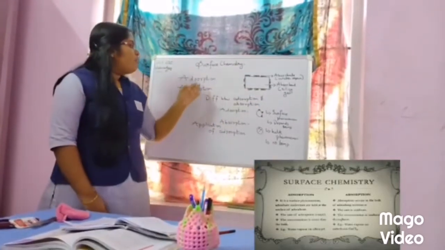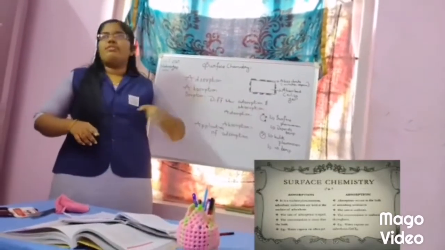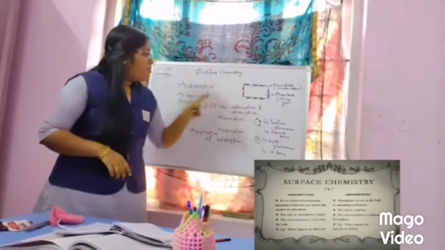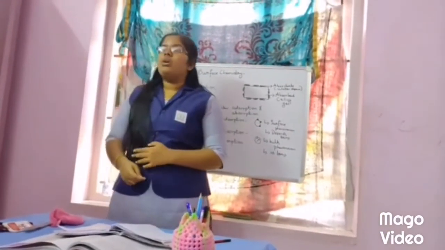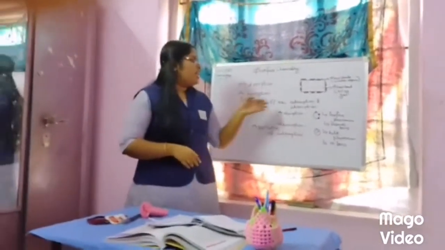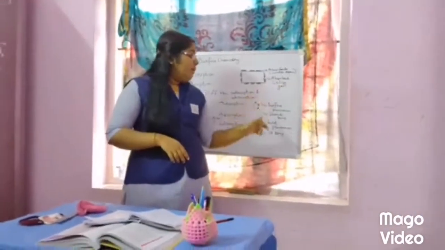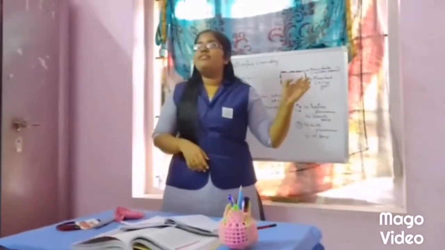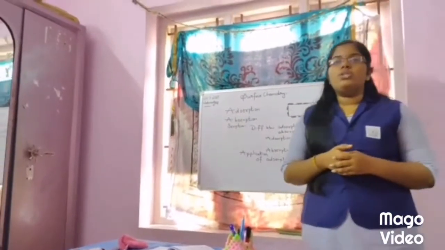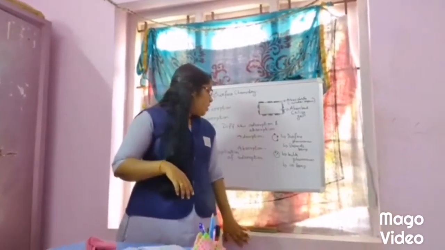The next thing is that adsorption is a surface phenomenon, so the concentration is more. But absorption is a bulk phenomenon, right? All the particles will be uniform, so it is a uniform phenomenon. Adsorption is a surface phenomenon and it depends on temperature, while absorption is a bulk phenomenon and it does not depend on temperature.